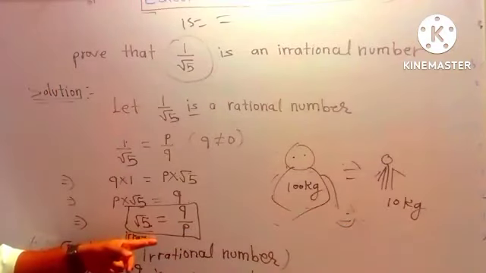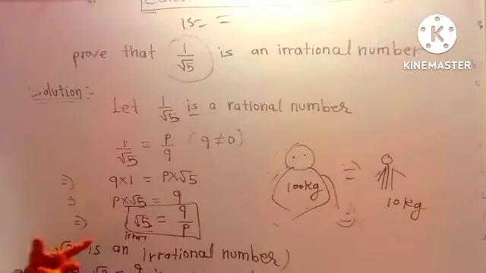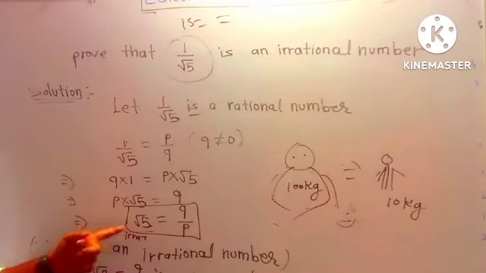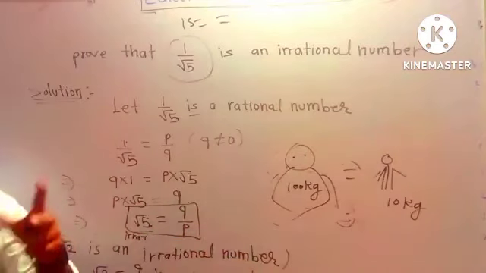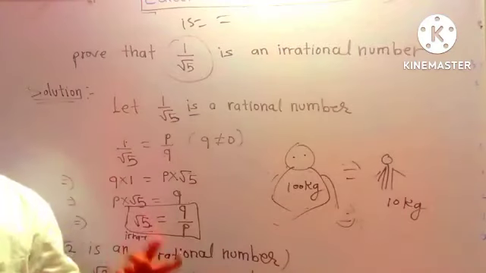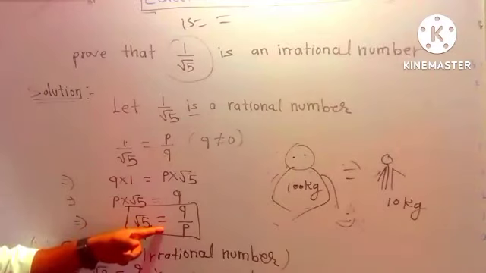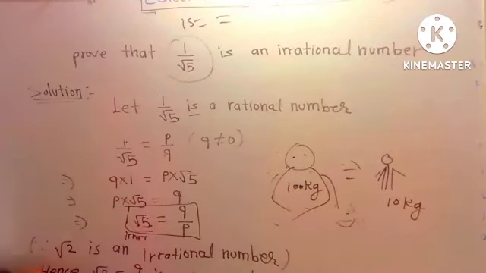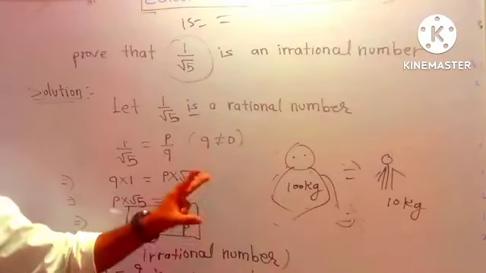They are also saying the same thing. They are telling that left hand side and right hand side are equal. दोनों आपस में क्या है? बराबर है. But we know that root 5 is what? Irrational number. And P divided by Q is what? Rational number. Same or different? Different. One is a rational number and one is an irrational number. Both are different. That means whatever it is saying, is this right or wrong? Wrong. Hence root 2 equals P divided by Q is not a correct statement. ये सही statement नहीं है.